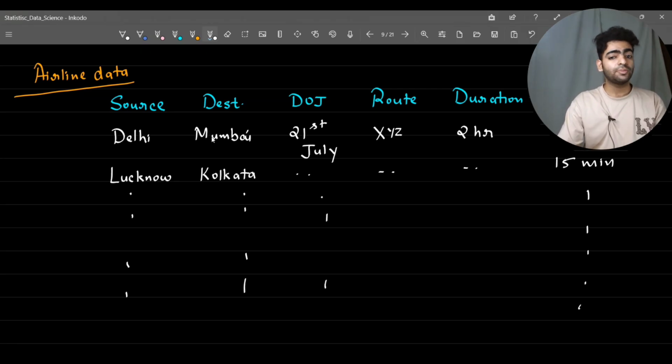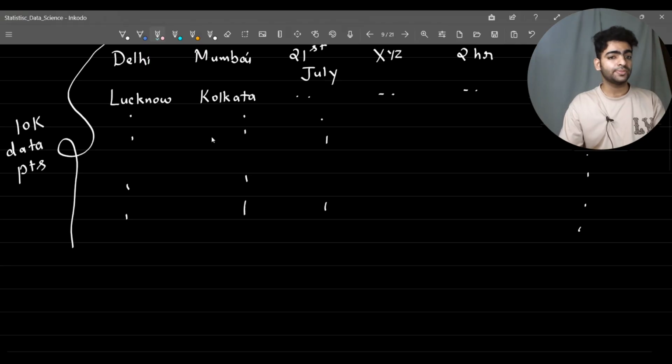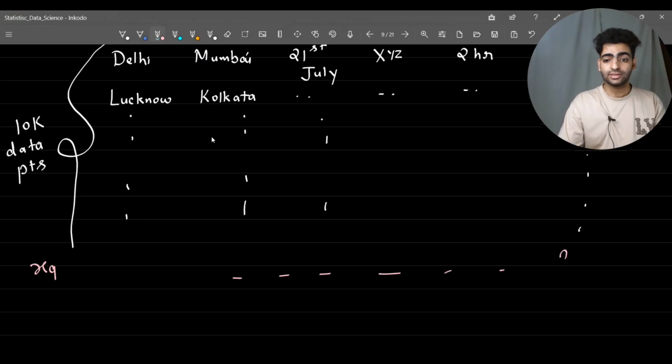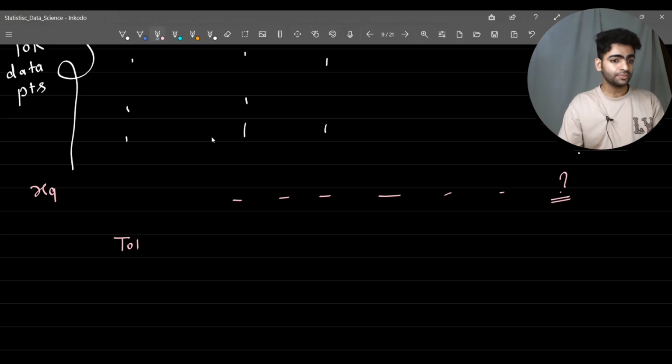And let's say these are a total of 10,000 data points. For a new point, let me term it XQ, often termed a query point, I have to predict whether the flight will be delayed or not.